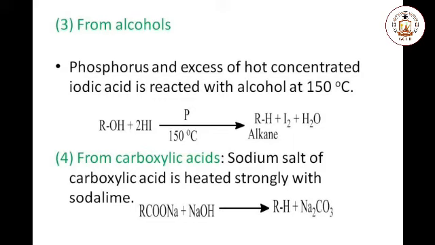Fourth method for the preparation of alkanes is from carboxylic acids. First, carboxylic acids are treated with a base like sodium hydroxide. As a result, the sodium salt of the carboxylic acid is formed. Then the sodium salt of the carboxylic acid is strongly heated with soda lime, which contains sodium hydroxide. As a result, alkane is formed and the side product sodium carbonate is formed. This is also known as the decarboxylation reaction.